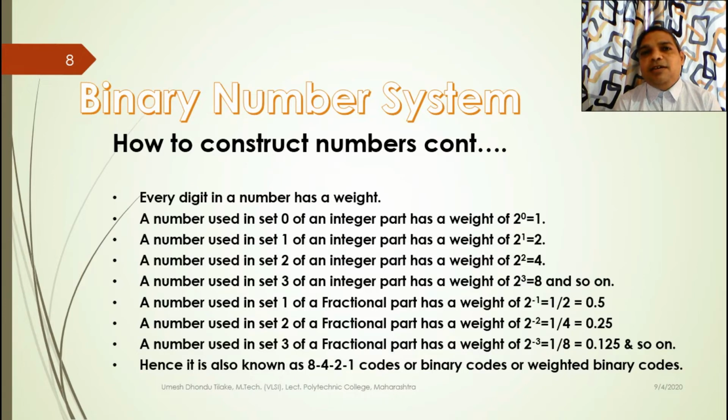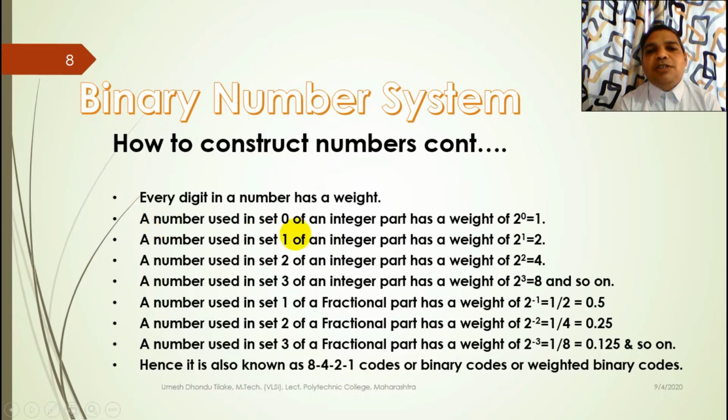Every digit in a set has a weight. See here, a number used in set 0 of an integer part. Now here I have considered the fractional part together with the integer part. In the last video of the decimal number system, I explained the integer part first, and then later on in example 3 I explained the fractional part. Here I have taken the integer and fractional parts in the same slide, so that time will be saved.